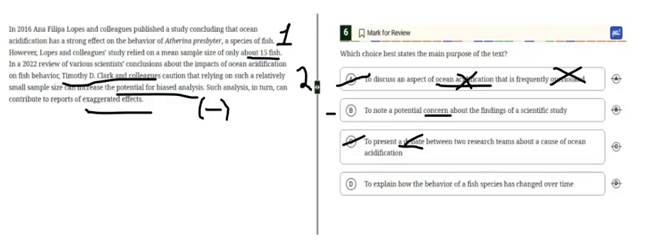Now choice D, to explain how the behavior of fish species has changed over time. So I have a question here. Did we talk about the behavior of fish? In the entire passage, there is nothing about the behavior of fish. Literally nothing. So that's why we can cross out choice D too. Now the only option is choice B. This is our answer choice.